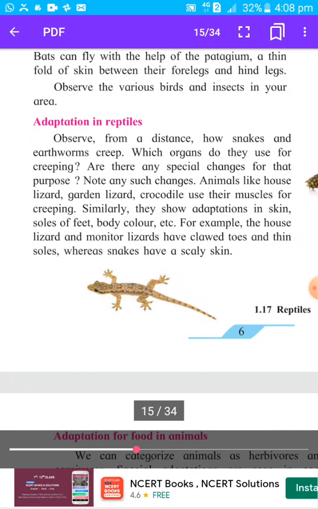Okay, third one, the body is covered with the scales, so that water will not be lost from their body, water will get retained in their body. Fourth one, lizards have clawed toes and thin soles, so that they can tightly hold the surface or tightly hold the wall. Okay, so likewise you have to write the answer.